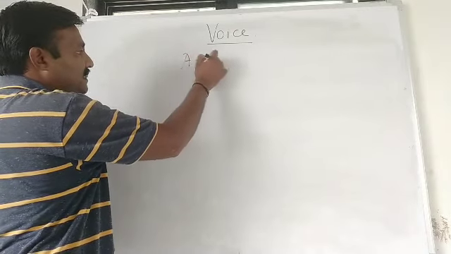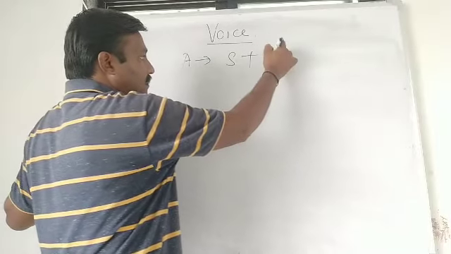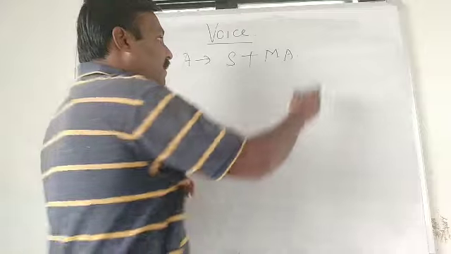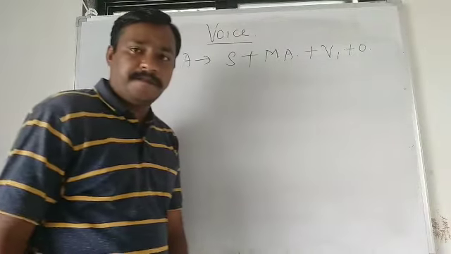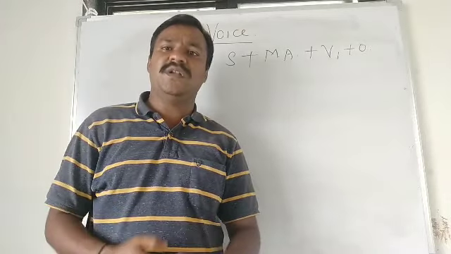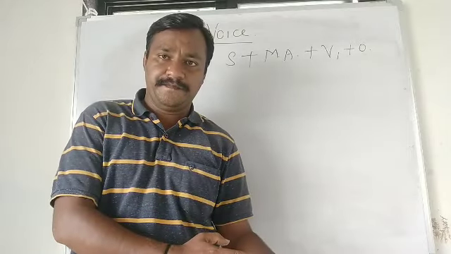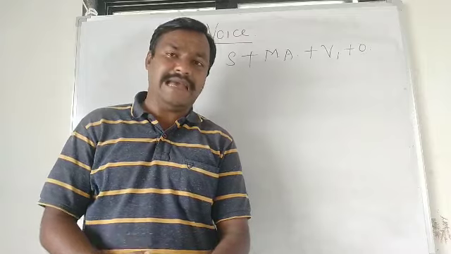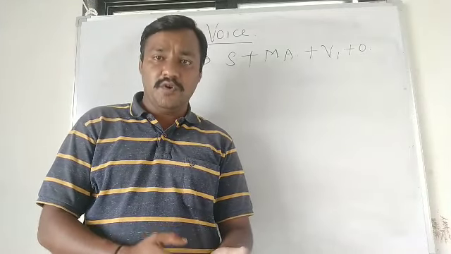So what is the active structure of modal auxiliaries? Subject plus MA, meaning modal auxiliary, then verb first form, and then object. Friends, whenever we use sentences with modal auxiliaries, we must use verb first form, whether the modal is can, may, might, shall, should, could.